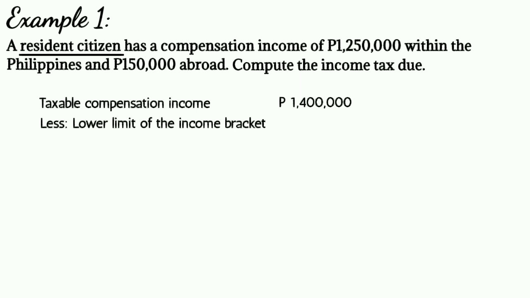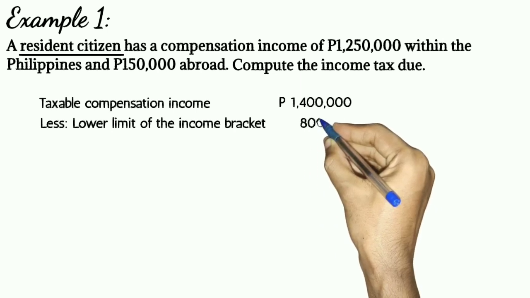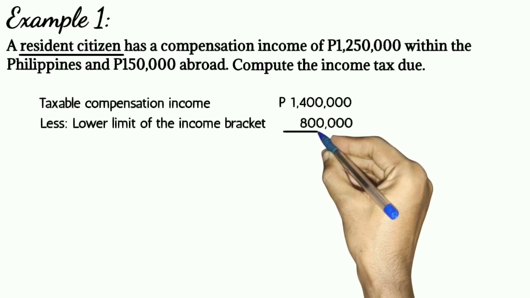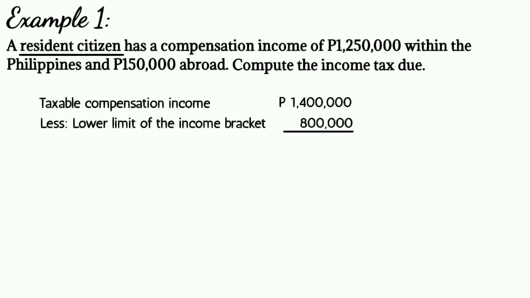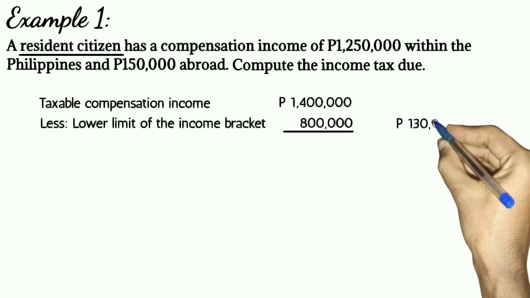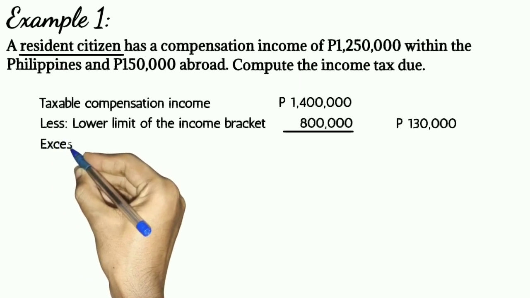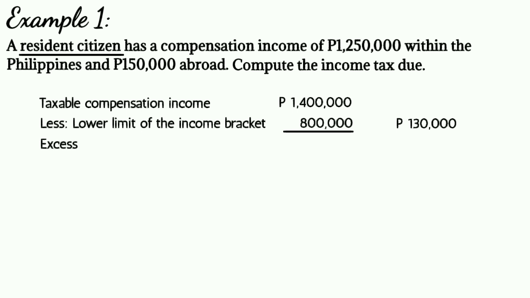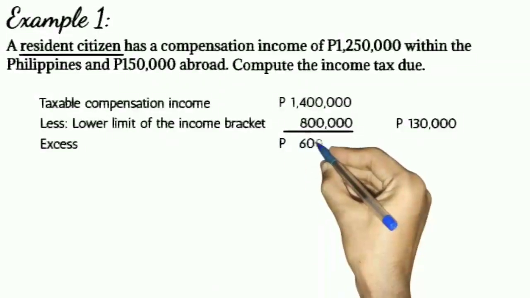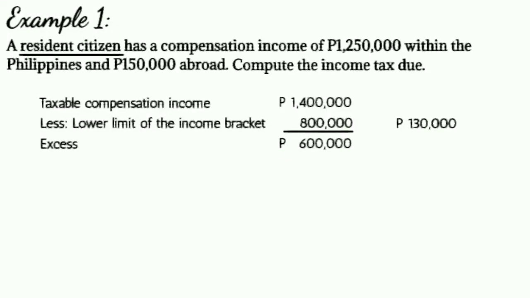Therefore, ang lower limit natin dyan ay 800,000 pesos. That means meron na tayong agad-agad na tax due na 130,000 pesos. Next, kukunin natin yung difference ng 1,400,000 pesos and 800,000 pesos. The excess is 600,000 pesos.